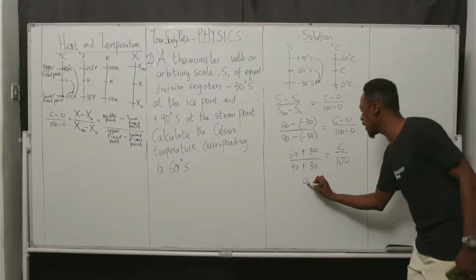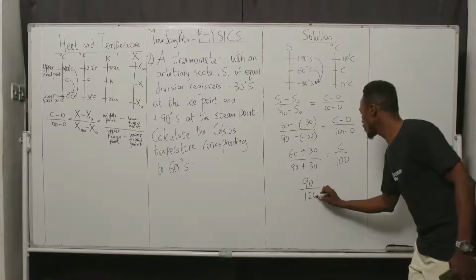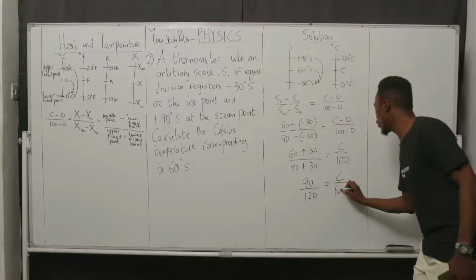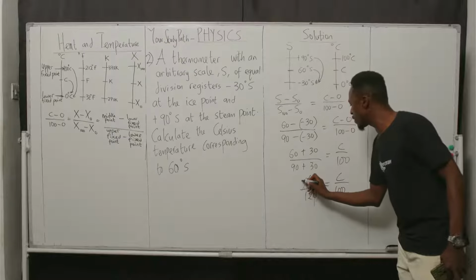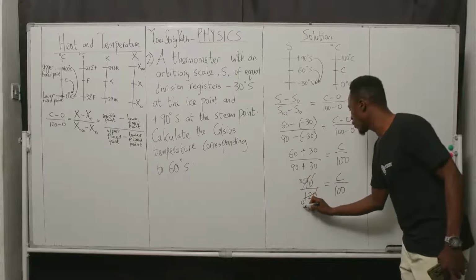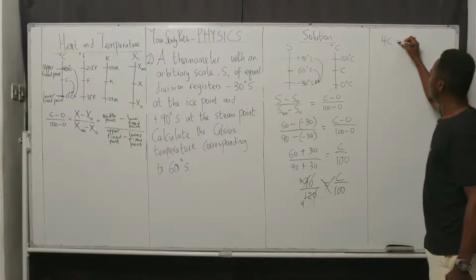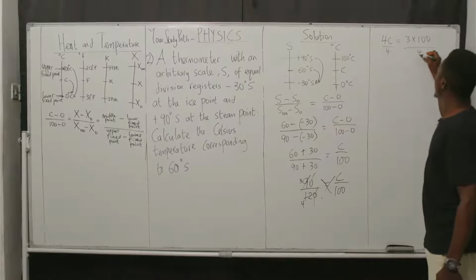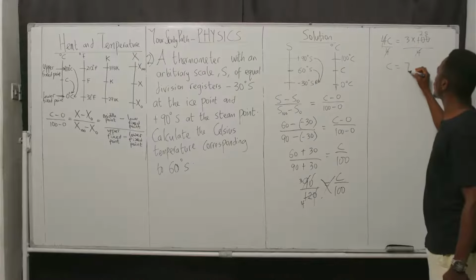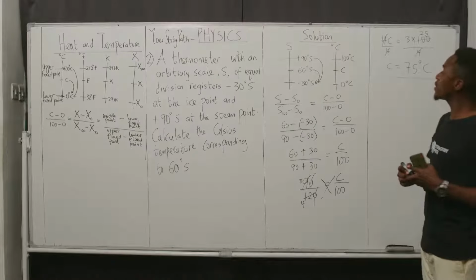And this leaves us with 90 divided by 120 being equal to C over 100. Knocking out the 0s, 9 and this value, we have that 3 here, 3, and 4 here. So cross multiplying, we have that 4C should be equal to 3 times 100. Dividing through by 4, 4 and 100 we have 25. So 3 times 25 gives us 75 degrees Celsius.